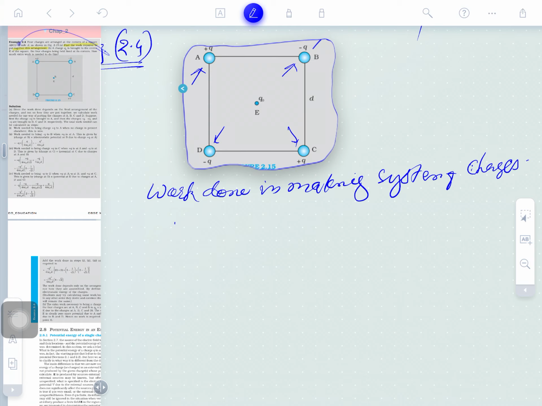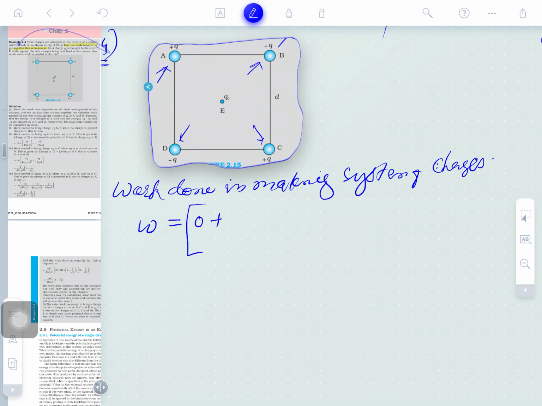First you will bring A: total work, no work. Why? Obviously no work is there. Second, you will bring the B charge, so you will do work against A only. K, due to positive and negative, here will be minus. And the distance between them is A.